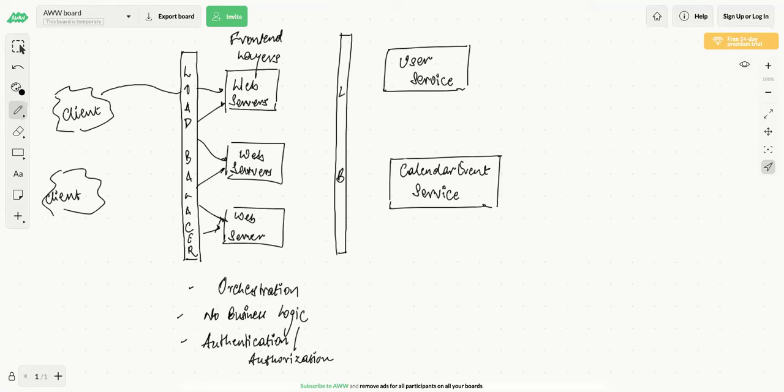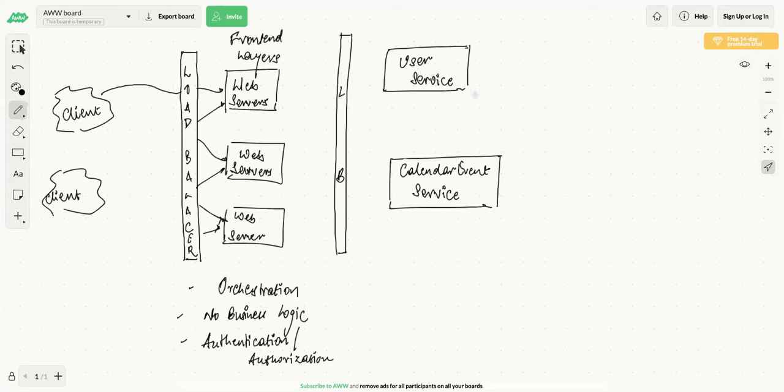But the same user is maintained across both apps. So the benefit of a microservice architecture is that the user service can be used across multiple services, and it's not part of the same monolithic server. There are different services and different servers which you have created for the user service as well as the calendar invite service. And you can have multiple instances of it.